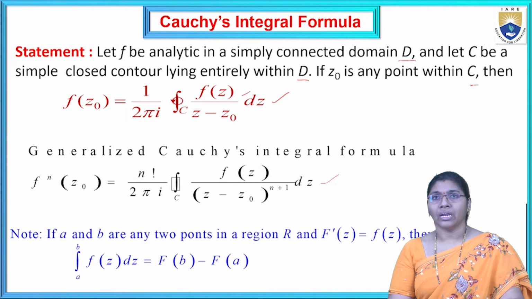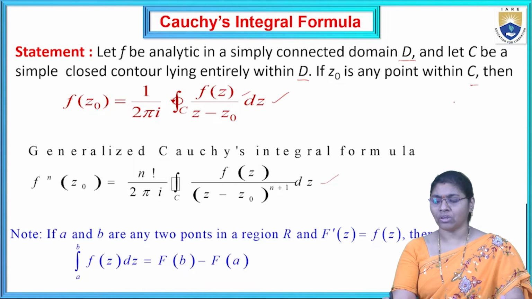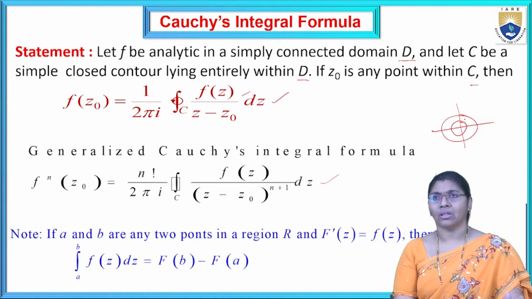Now, integral over C means the limits are 0 to 2 pi. If the limits are given, no issue. If they are not given, we consider 0 to 2 pi. Here the range is also compulsory, whether the point is outside the region or inside the region. If the given function is inside the region, we get the solution; if it is outside the region, the integral is 0.